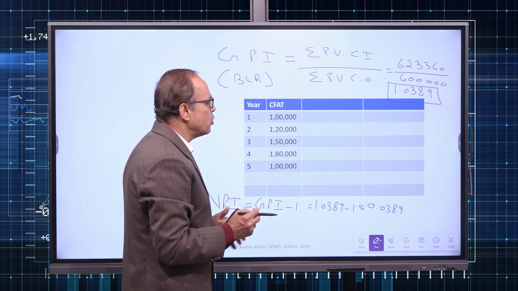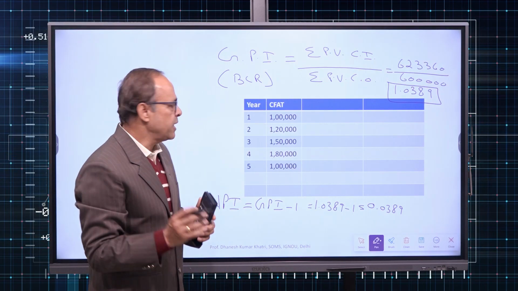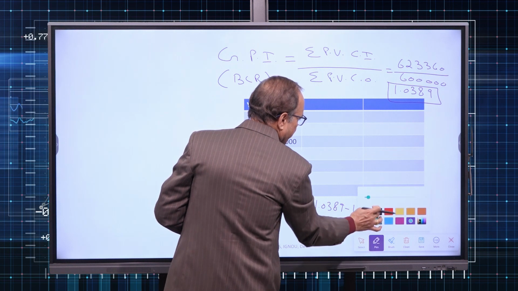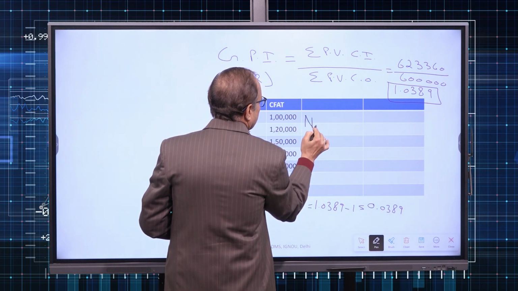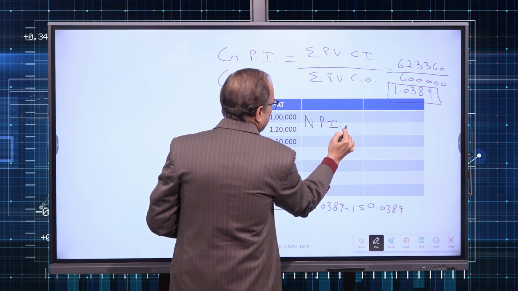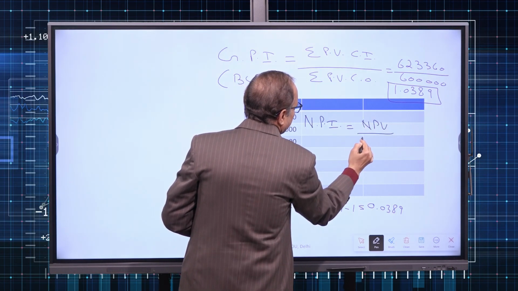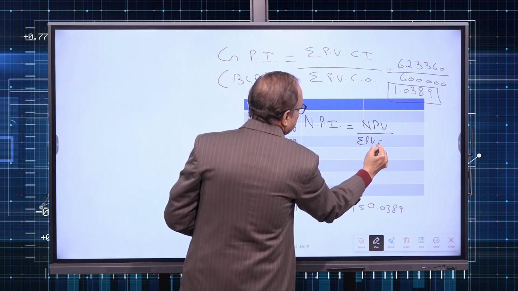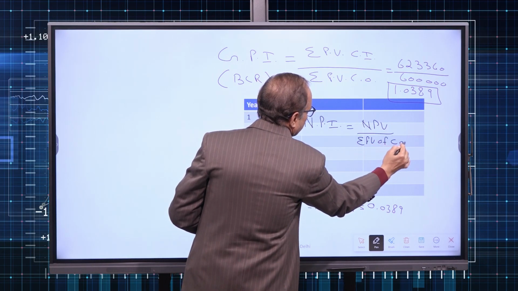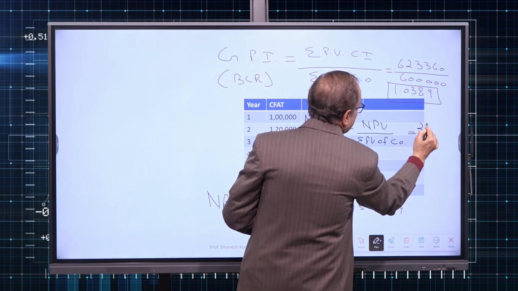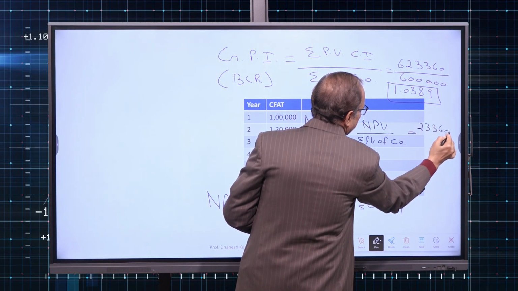I will give you one more formula for net PI. Net profitability index is equal to NPV divided by sum total of PV of cash outflow. So what was my NPV? 23,360.